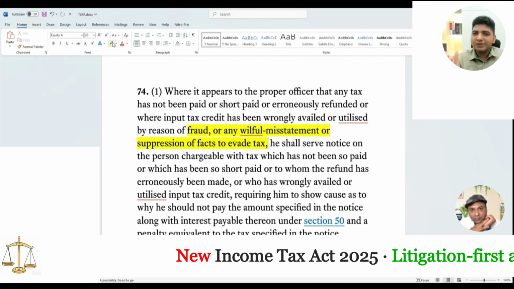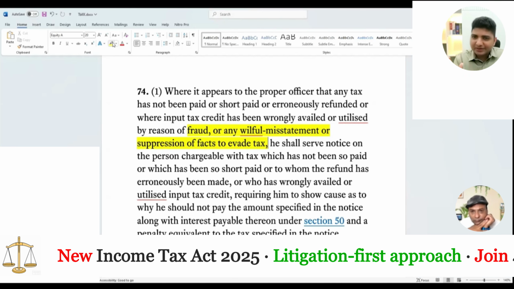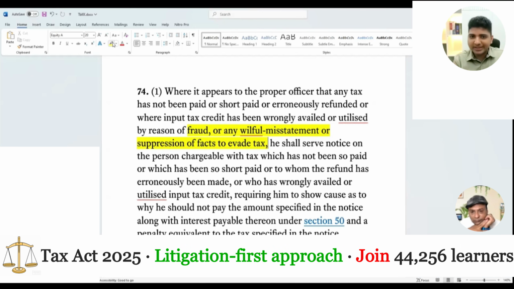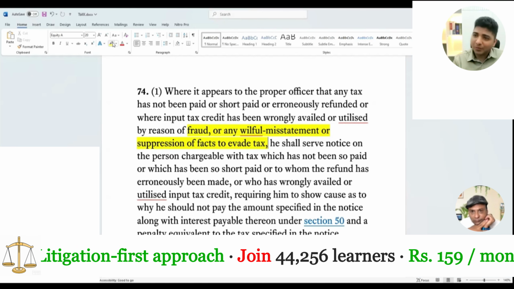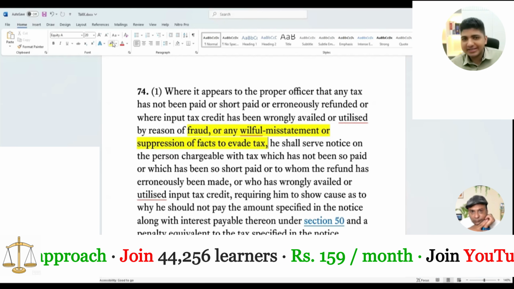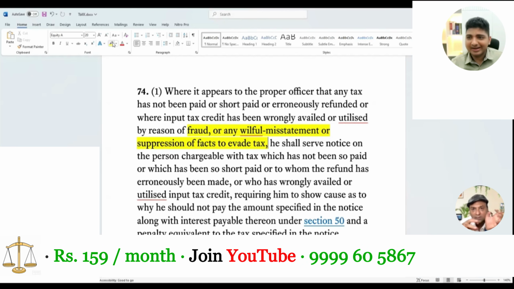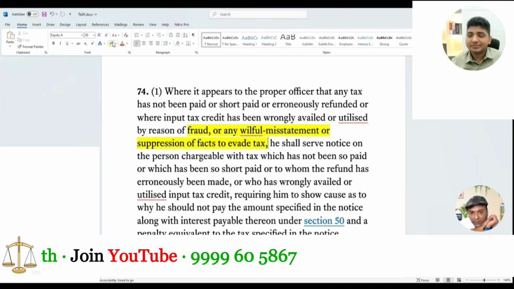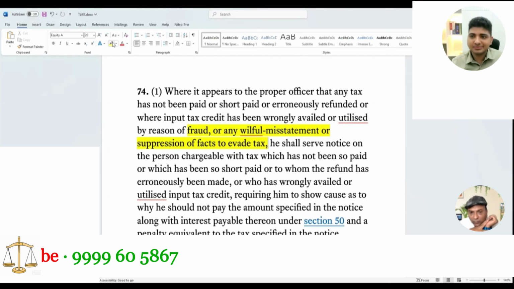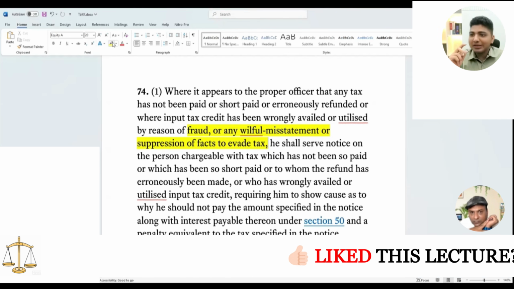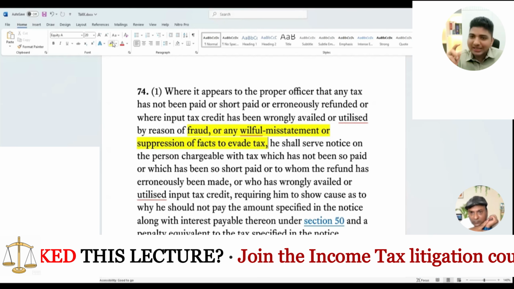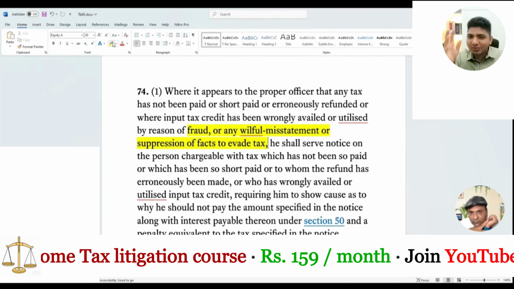Now when I make a willful misstatement, should that willful misstatement be with an intention to evade tax, or is any willful misstatement covered under 74? Any willful misstatement. Because the word is itself willful, na? Therefore, the intent to evade tax is already there in willful misstatement. Now, willful, the question is what is willful? In willful, will is not evade the tax. Will is basically the person is aware कि वो झूठ बोल रहा है.